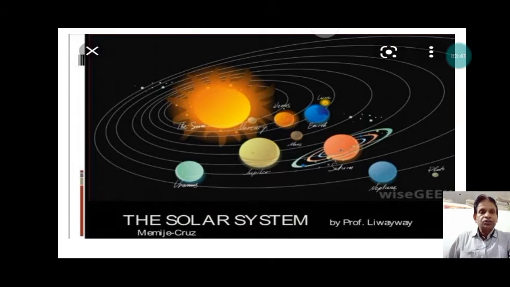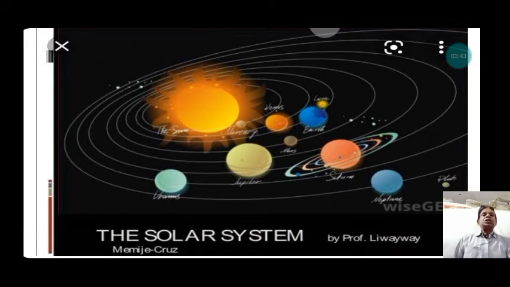Now, here we also observe the gravitational force between the planets and the sun. The gravitational force exerted by the sun on the planets is responsible for their circular motion. That is the gravitational force. It is just like the centripetal force that we have studied in circular motion. The gravitational force and the law of gravitation were discovered by Newton.